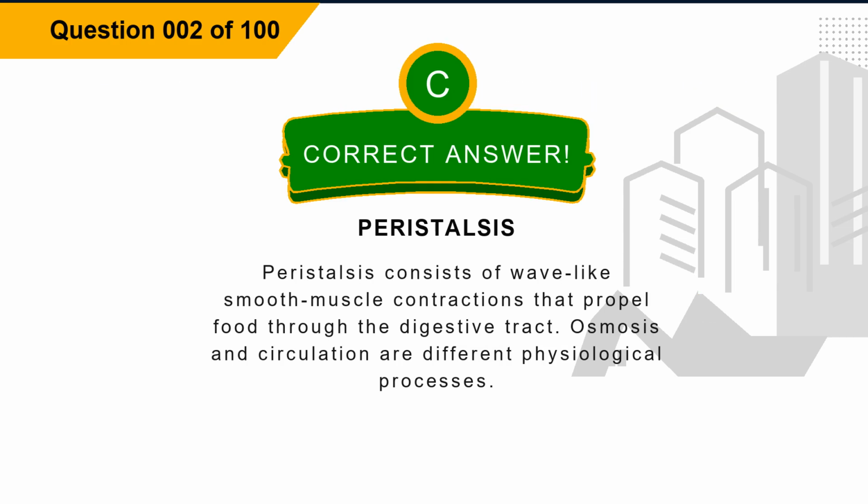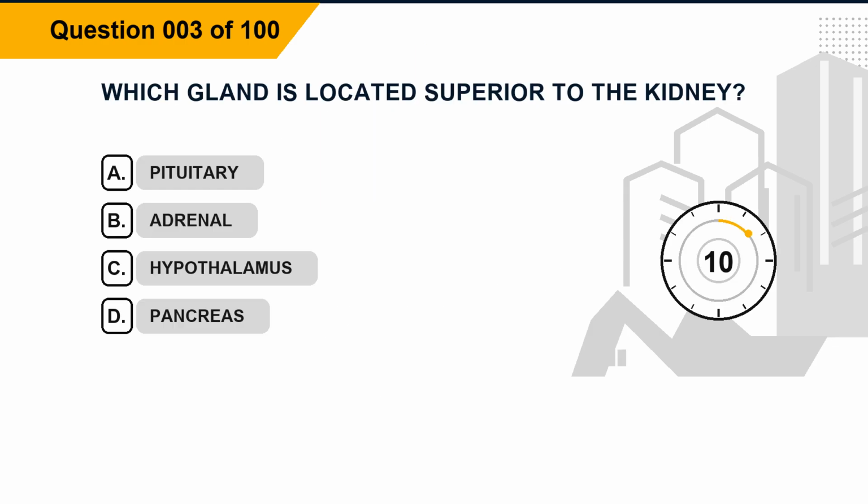Explanation. Peristalsis consists of wave-like smooth muscle contractions that propel food through the digestive tract. Osmosis and circulation are different physiological processes. Question 3. Which gland is located superior to the kidney? Option A, pituitary. Option B, adrenal. Option C, hypothalamus. Option D, pancreas.